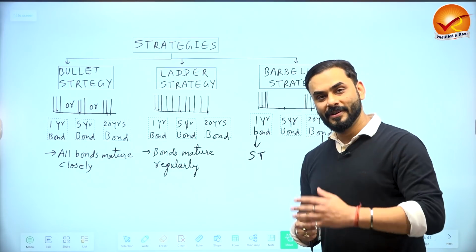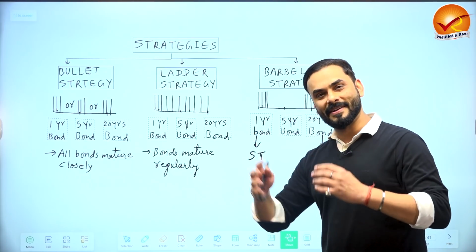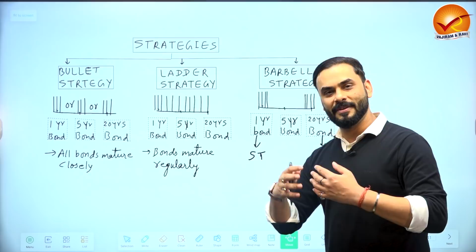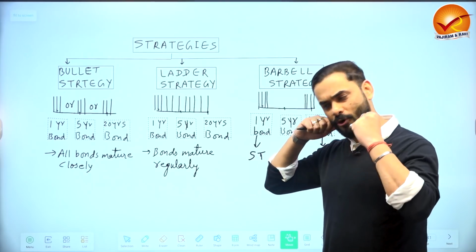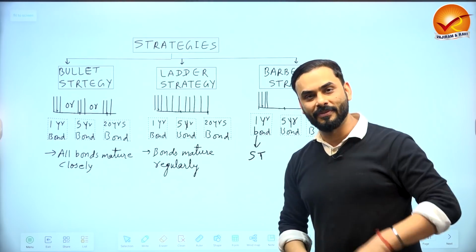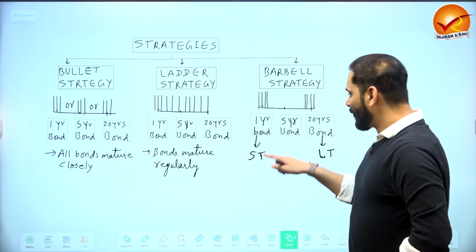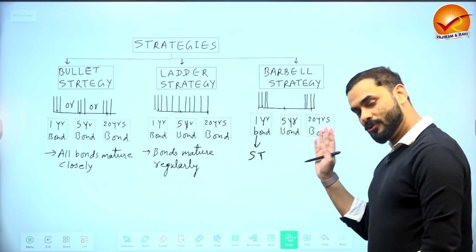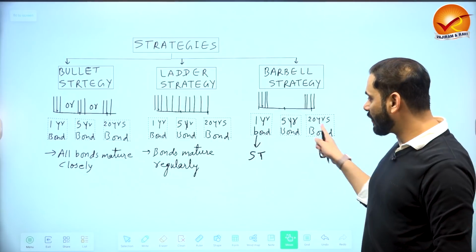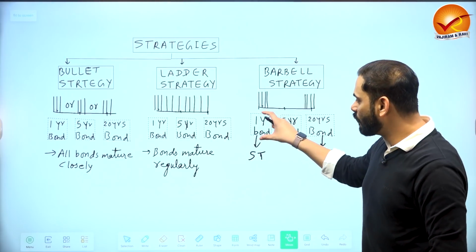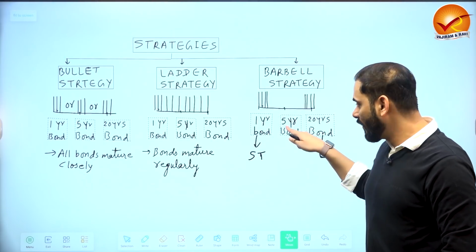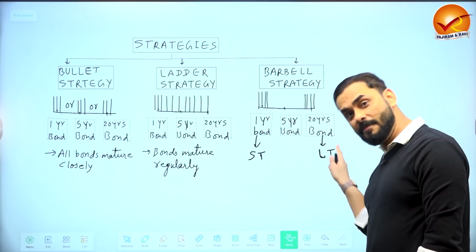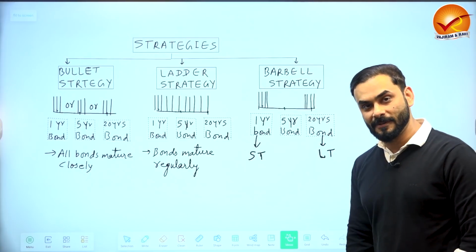So you must have heard this saying, Arya Par, right? So you behave at extremes. Either I will put all my efforts, or I will not put efforts at all, isn't it? So I will buy a 1 year bond, and I will buy a 20-year bond. These are the two things that I do. So if you behave at extremes, you don't do anything in between. This extreme behavior is called a barbell strategy.